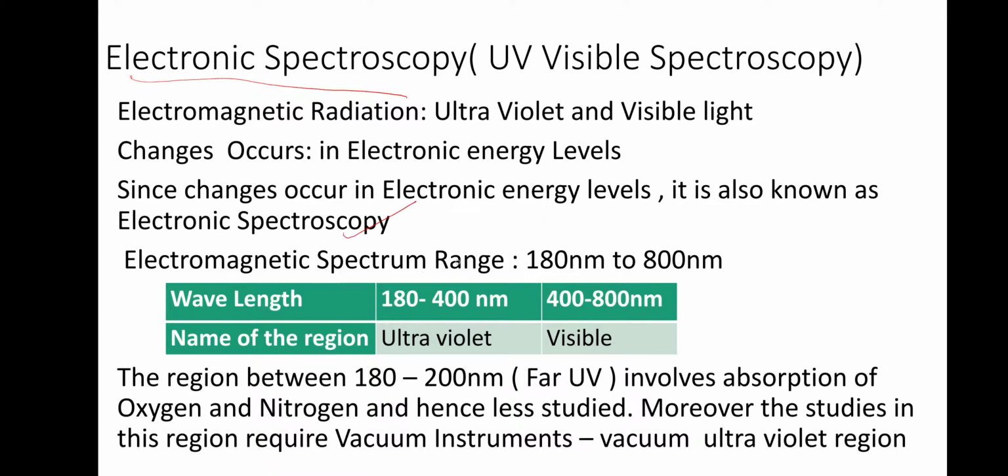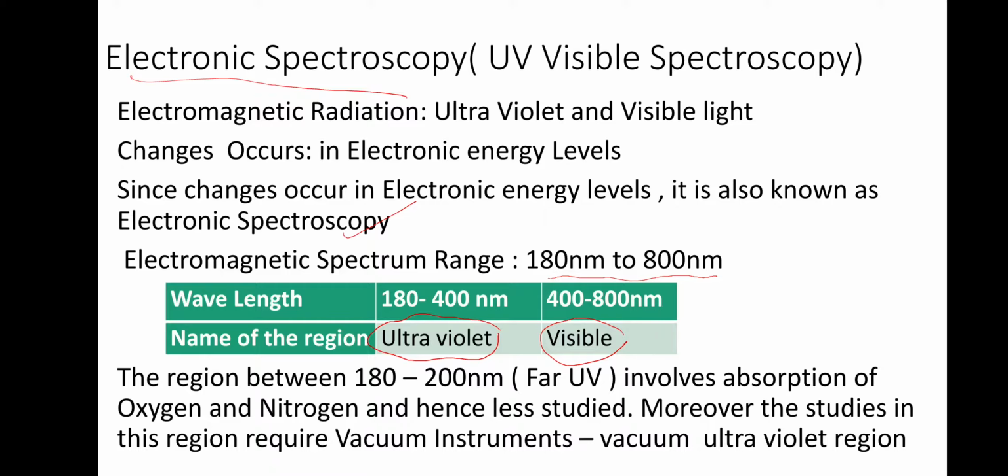So, the electromagnetic spectrum range is from 180 nanometer to 800 nanometer. This can be split up into 180 to 400 nanometer, which we call ultraviolet, and 400 to 800, which we call visible. Nowadays, up to 1000 it is known, so that we call near IR actually. We have already seen that. Okay, you remember 180 to 800 nanometer.